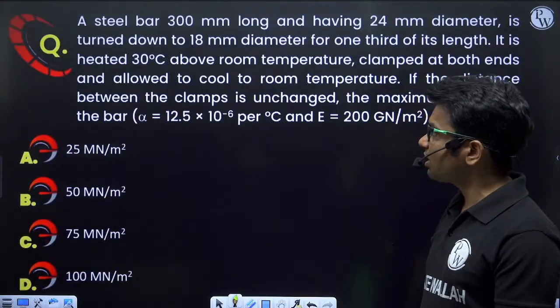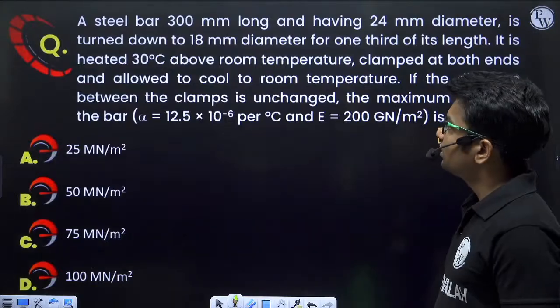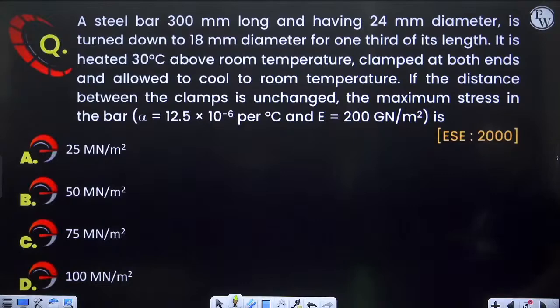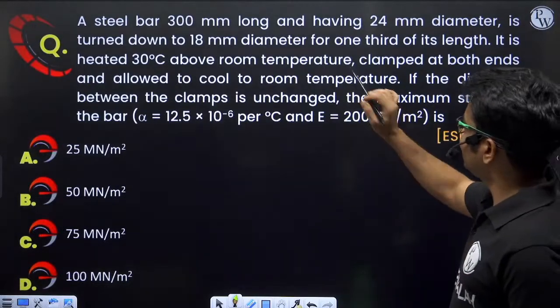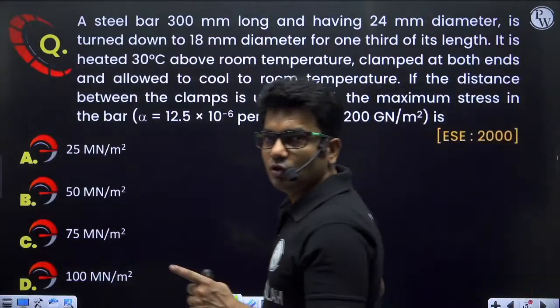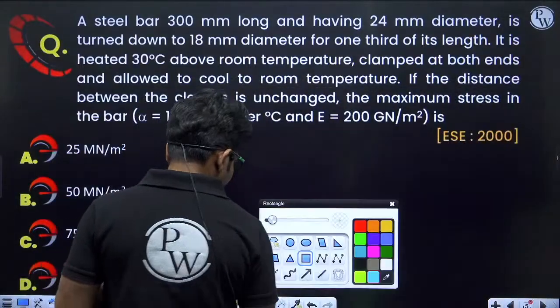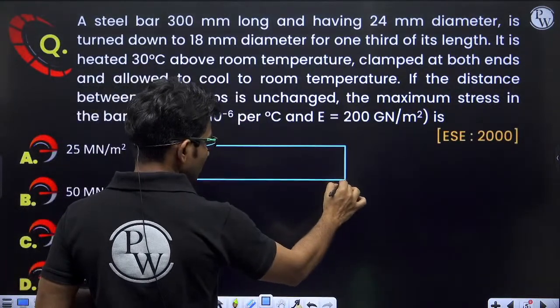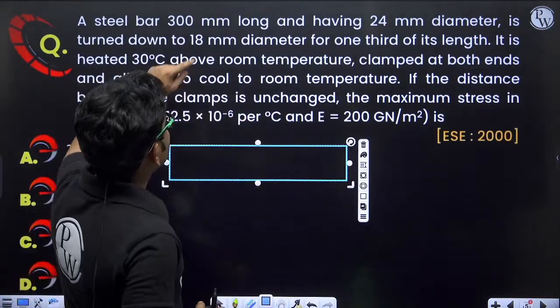Question number 2. A steel bar 300 mm long and having 24 mm diameter is turned down to 18 mm diameter for 1/3 of its length. So the original length of the steel bar was 300 mm and the diameter was 24 mm.